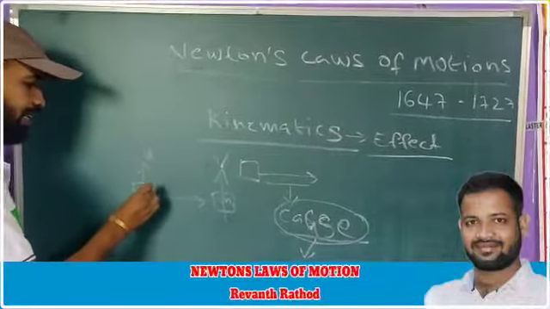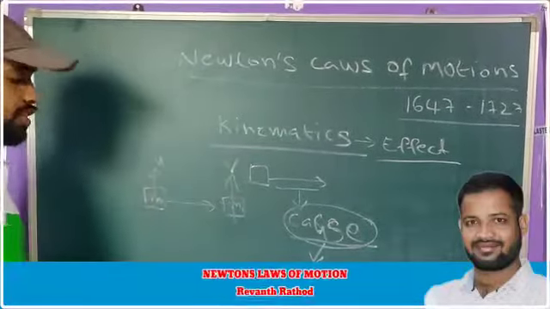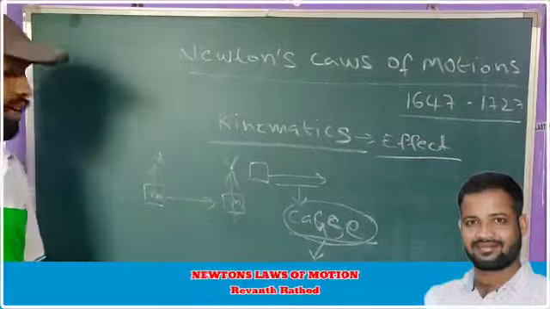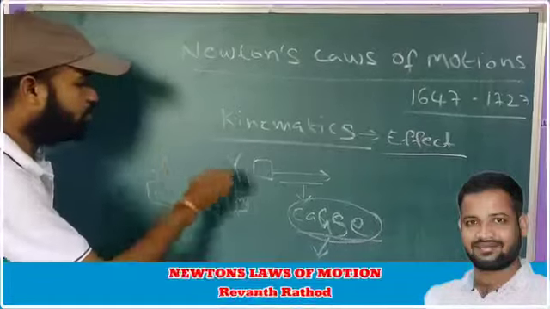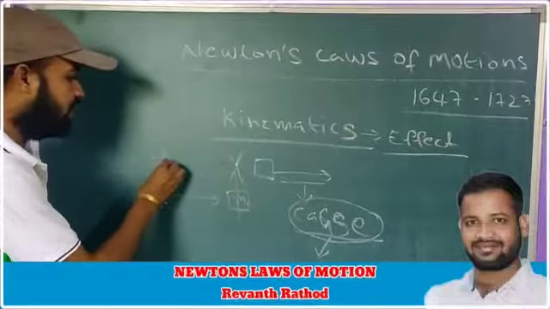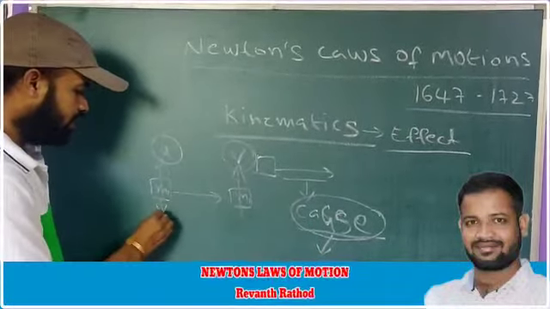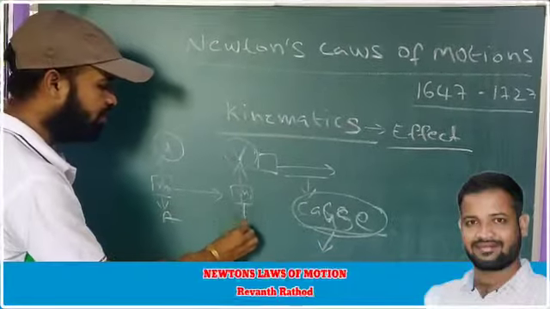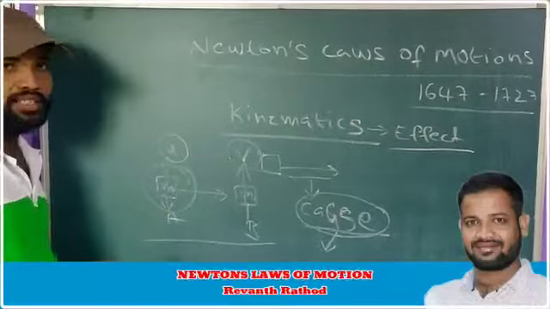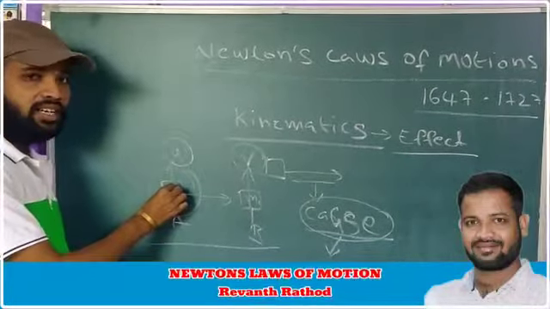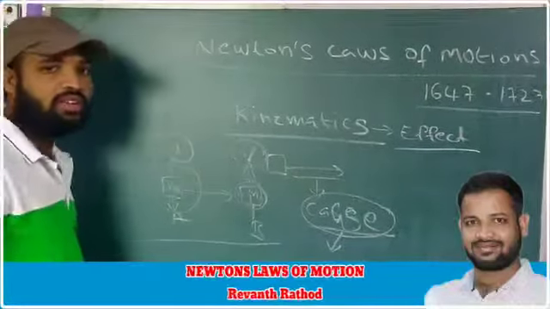So how does m1 move from here to here? What is the phenomenon? What is the cause of moving of the m1 body from u to v? Initially the velocity is u, final velocity is v. This is the point A, this is the point B. Initially the body is at rest, and then it moves here, it is in motion.